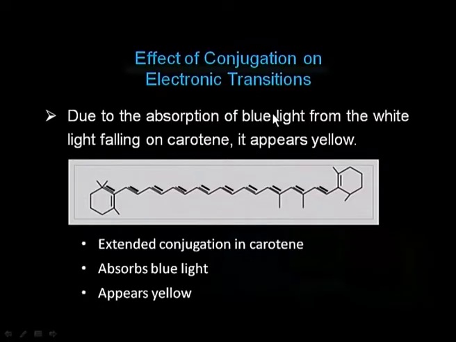If you remember in the earlier episode, we told you about the complementary colors, like the color which is absorbed by the substance or by the molecule present in the substance, and then the rest of the light which is reflected, and we see the reflected color, or that is also called the complementary color. So, in case of carotene, the blue light is absorbed, and that is why it appears yellow. You can see here, this is the molecule of carotene. There is extended conjugation in this molecule. It absorbs light in blue region and appears yellow to our eyes.